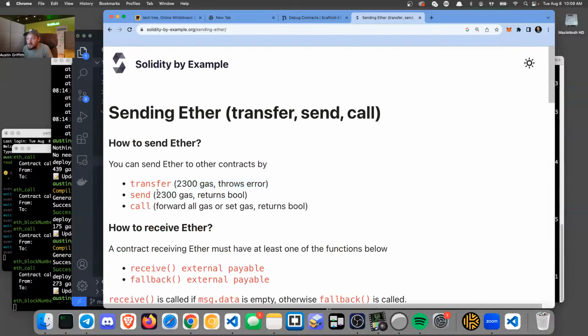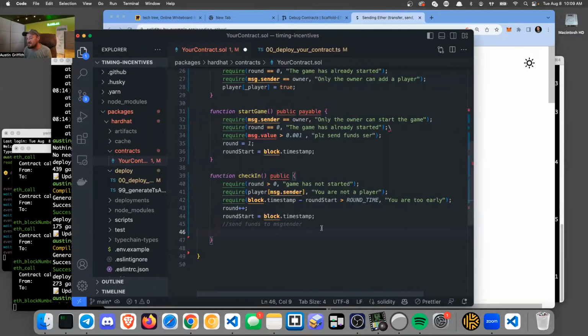When you use transfer or send, there's a capped amount of gas. So if you're sending money to something like a Gnosis Safe that then executes or does something else when the money lands, or just a smart contract that has a receive function that spends some gas, these things can fail from time to time. So really the best way to do it is use a call so it forwards all the gas over, but it's just a gnarly line of code that I always just copy paste for some reason. I could definitely remember to just do a message.sender.call